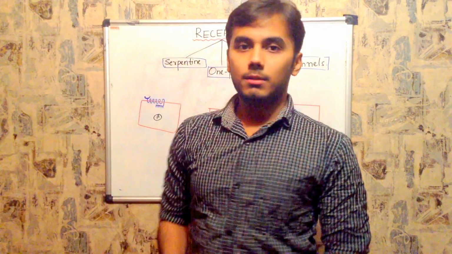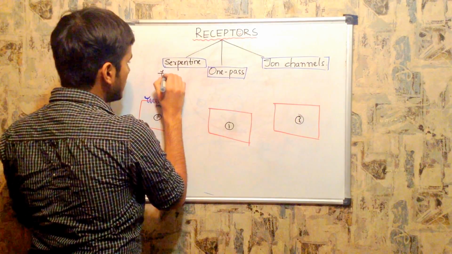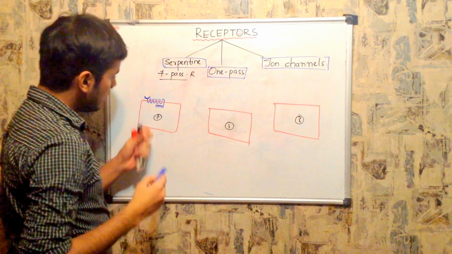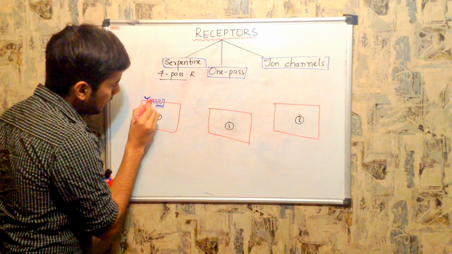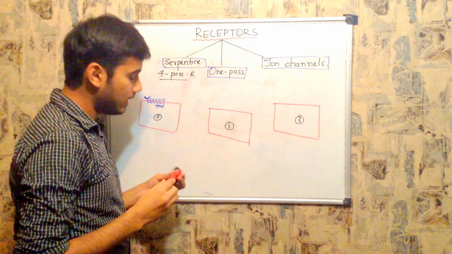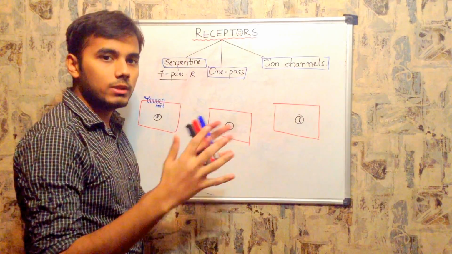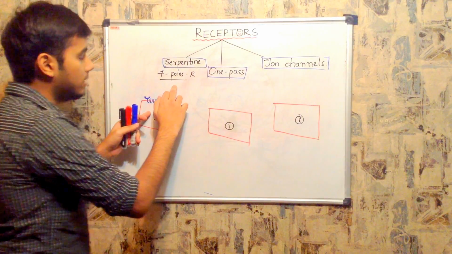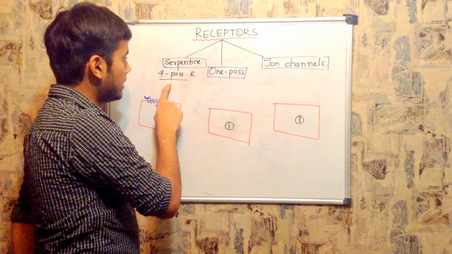The other name for this serpentine receptor is 7-pass receptor. Why do we call it 7-pass? Because as you see here, this receptor passes 7 times, in, out, in, out. In this fashion it passes 7 times. There is one more name for this receptor, called G protein coupled. I will explain that when I go through the individual receptors in later videos. For a while you need to remember that the other name for serpentine receptor is 7-pass receptor.